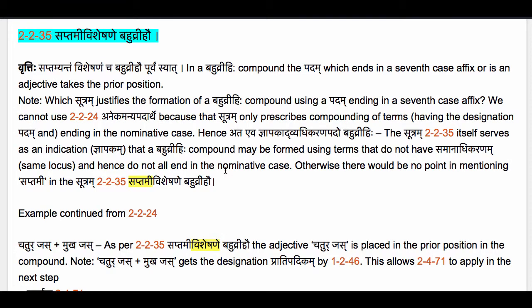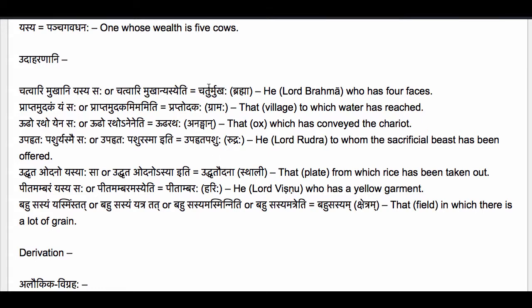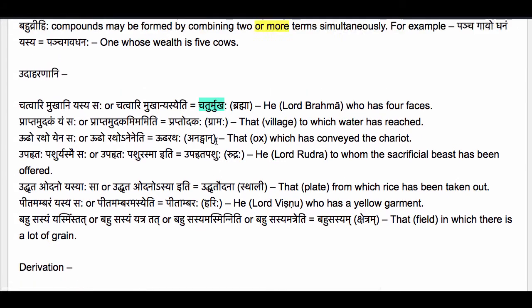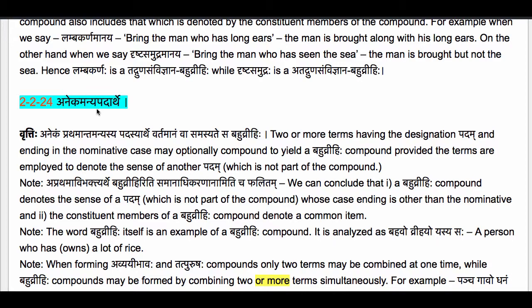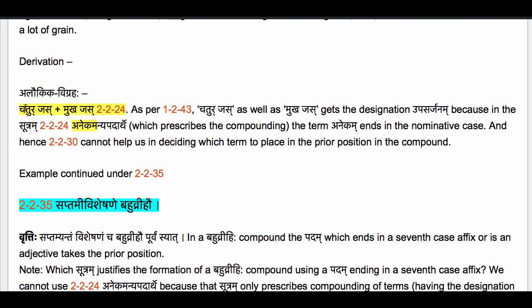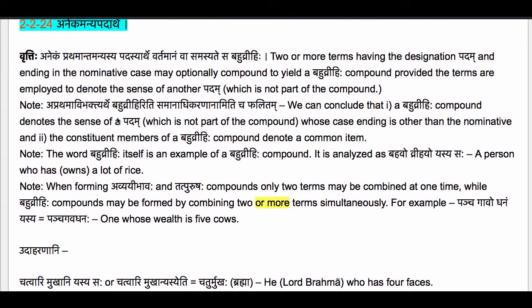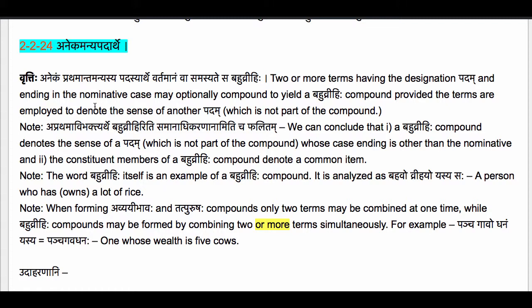We are in the middle of deriving this compound Chaturmukha. We started the derivation when we studied the Sutram 2.2.24 Anekamanya Padarthe. The first step is Chatur Jas plus Mukha Jas, compounding authorized by that Sutram 2.2.24 Anekamanya Padarthe. The conditions for applying 2.2.24 are satisfied because we have two terms having the designation padam and ending in the